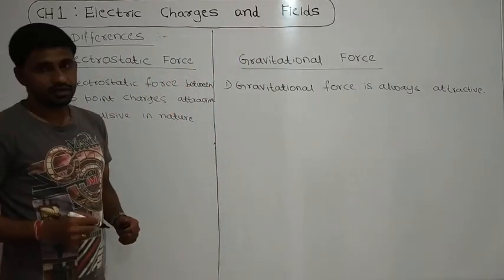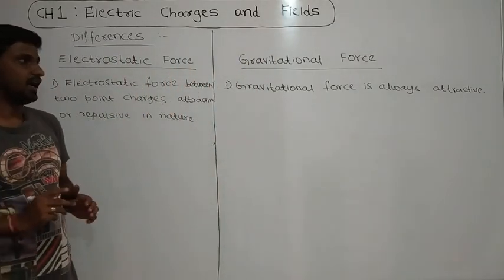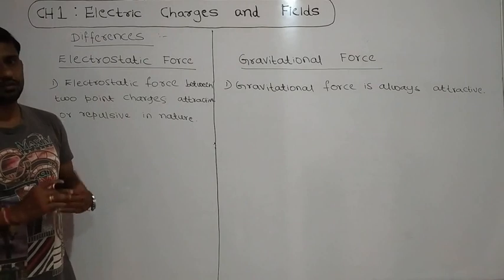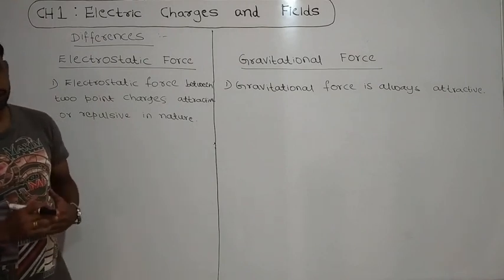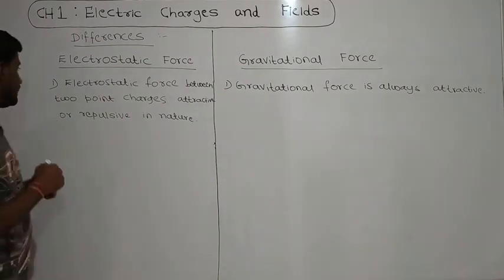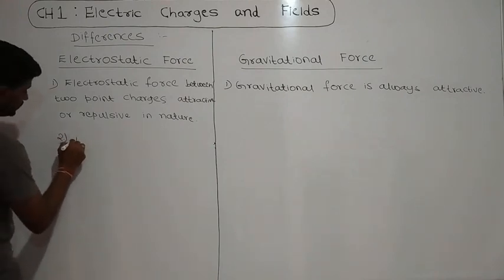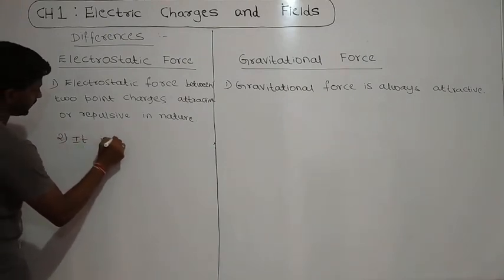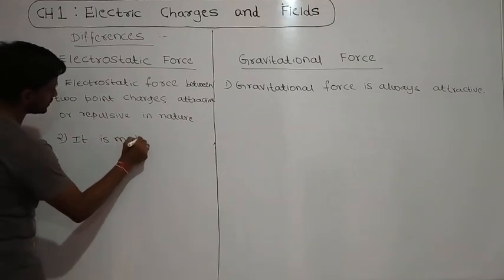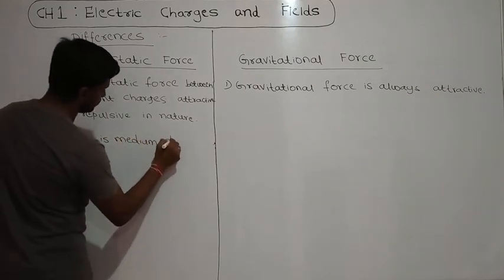So in the case of a gravitational force, we will observe only the attraction between the 2 point masses. And the second difference is that electrostatic force is medium dependent.